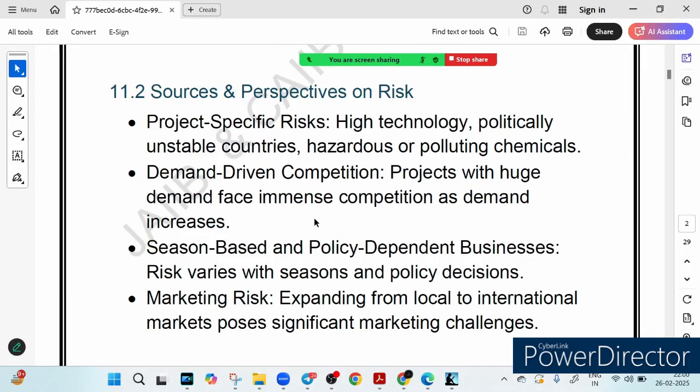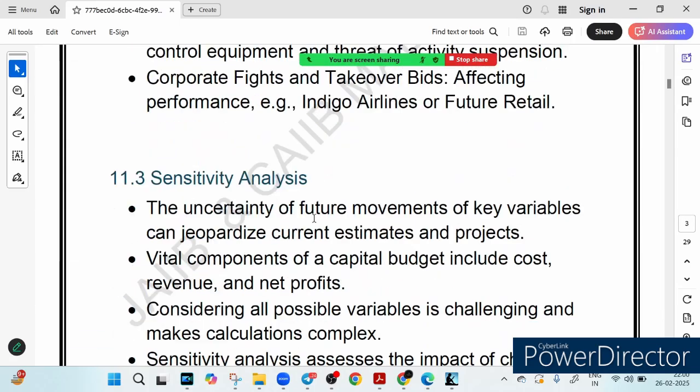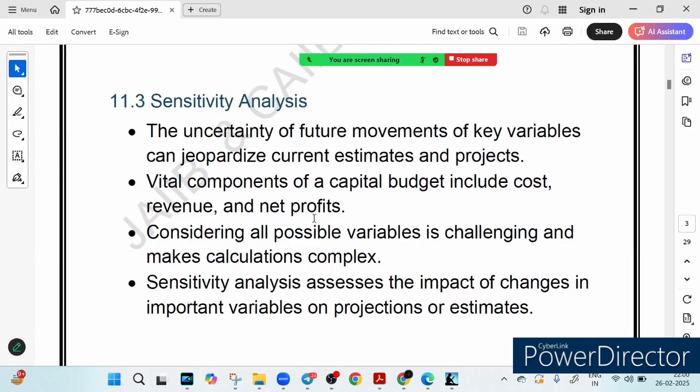Now let's jump to topic number 3, that is sensitivity analysis. A super important topic. Let's discuss what this sensitivity analysis is all about. So friends, from here the mathematical part comes into the picture. In this slide we are diving into sensitivity analysis, a powerful tool in capital budgeting that helps businesses prepare for uncertainty. Sounds complicated? Don't worry, I will break it down with a super relatable example.